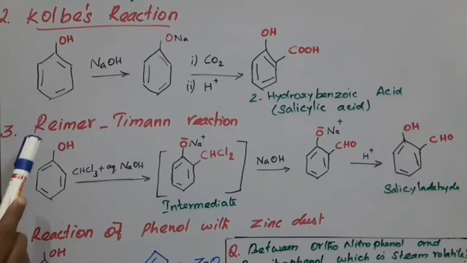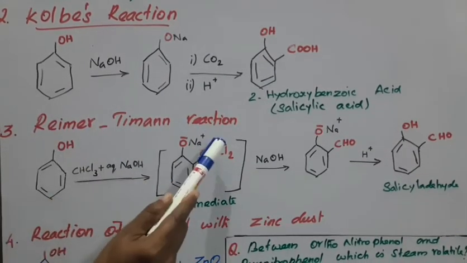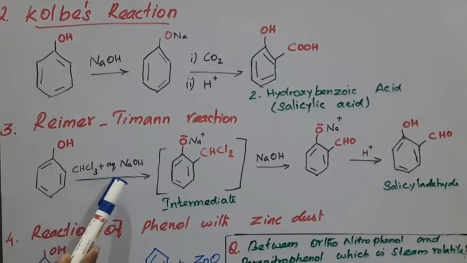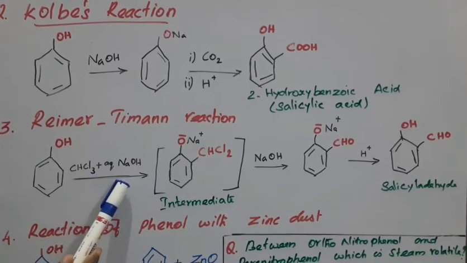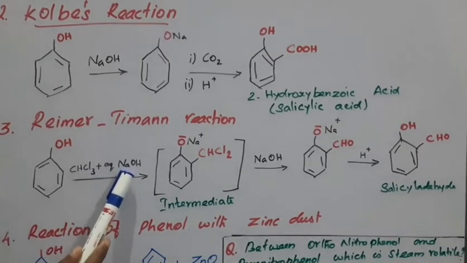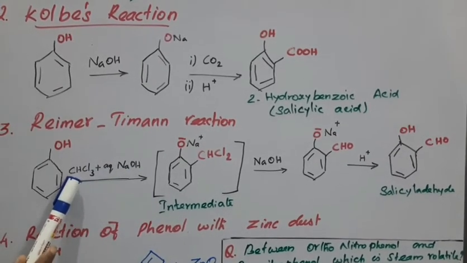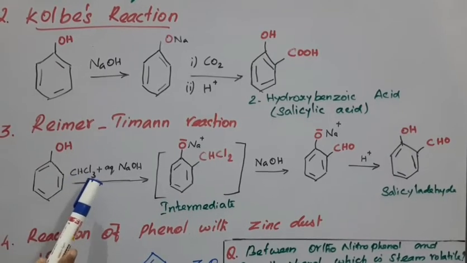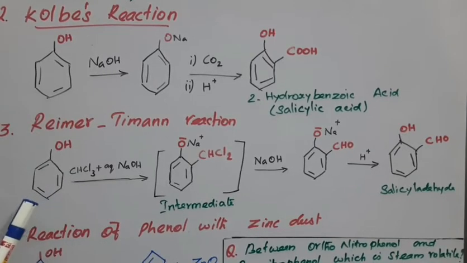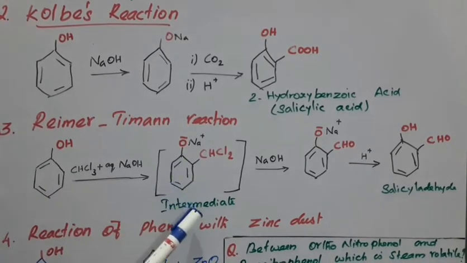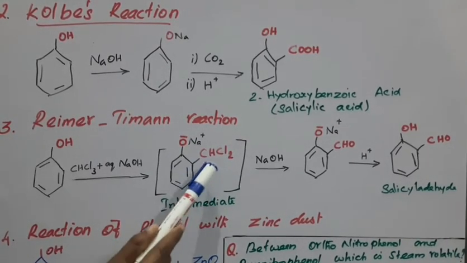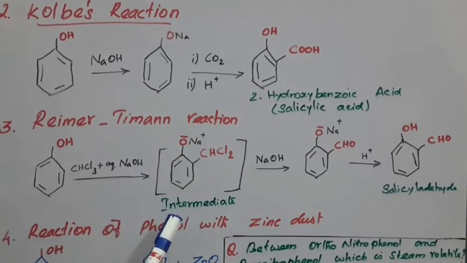Right, so next is the Reimer-Tiemann reaction. Phenol reacts with chloroform in the presence of sodium hydroxide. Here, the OH abstracts H from the chloroform to produce CCl2, dichlorocarbene. That dichlorocarbene reacts with the phenol to produce an intermediate compound, with ONa and CHCl2, a benzyl chloride. So this is your intermediate product.